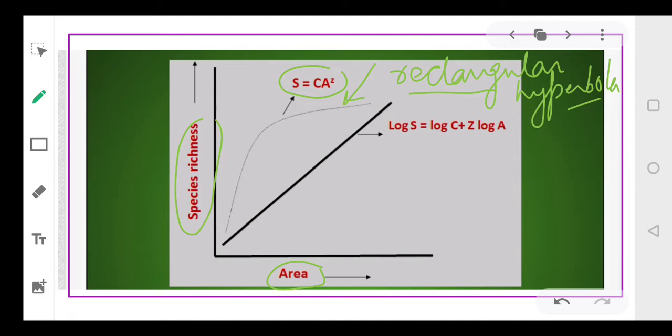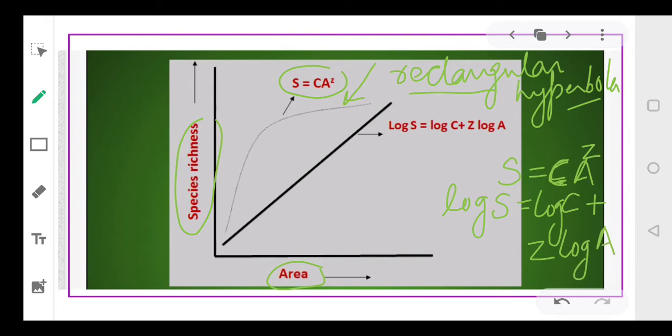Now let's convert this rectangular hyperbola into a straight line graph. So I have an equation S = CA^Z. This is my equation of rectangular hyperbola. Let's apply the log on both sides. So it becomes log S = log C + Z log A. So when we apply log on both sides, we come to a straight line equation which is represented as log S = log C + Z log A.